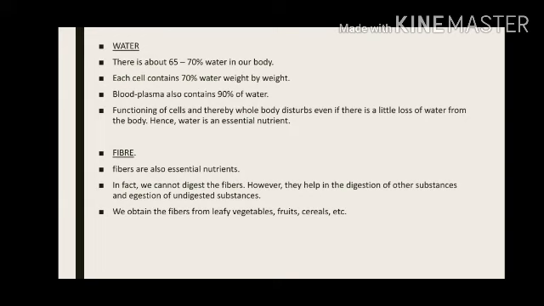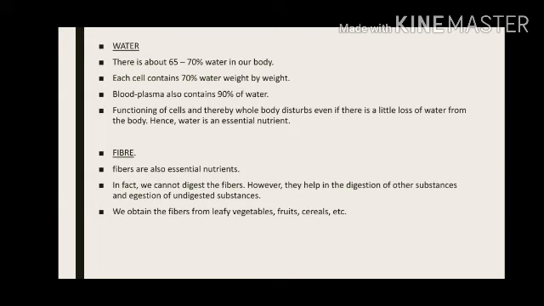The next slide is about water and fibers. Now actually, when we talk about food components or nutrients, we usually talk about proteins, carbohydrates and vitamins, but water is equally important. Why? Because 65 to 75% inside our body is water. Our body is made up of 70% water.